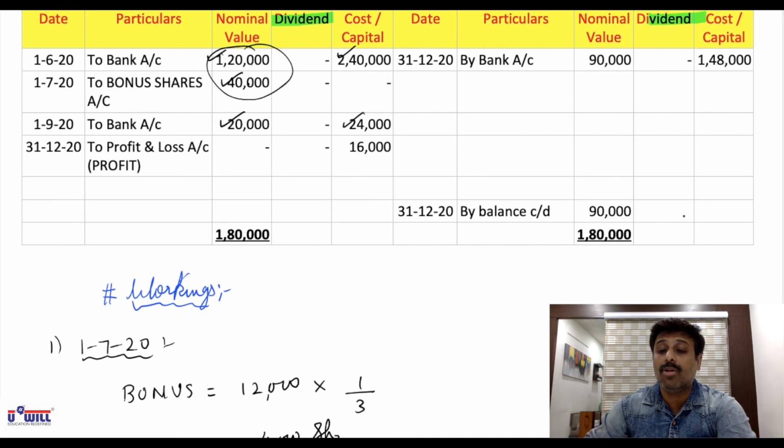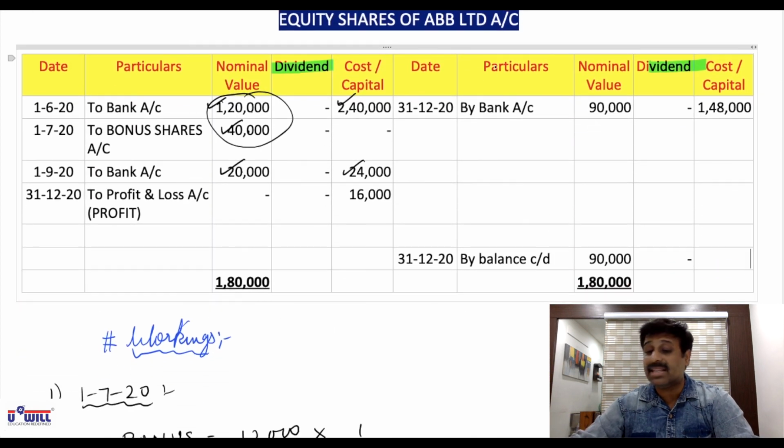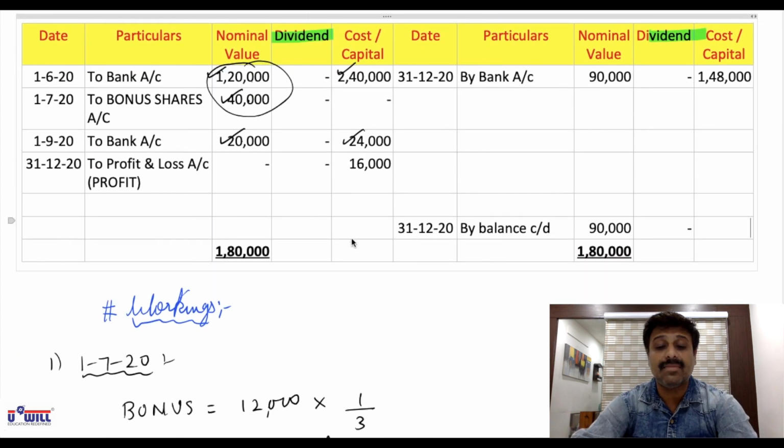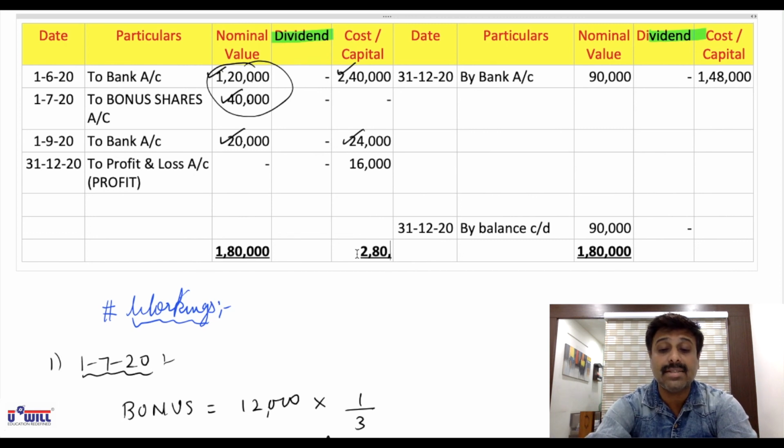Now here no amount will come in the dividend column. Okay, here we don't have to count any outstanding interest kind of a thing. Now balance cost price or market price, whichever is less. But are you given any market price on 31st December? You are not given. Market price on 31st December is not given, so we'll record the cost price itself. Directly do the balancing, because market price is not given. 2,40,000 plus 24,000 plus 16,000. 2,80,000 right on both the sides.